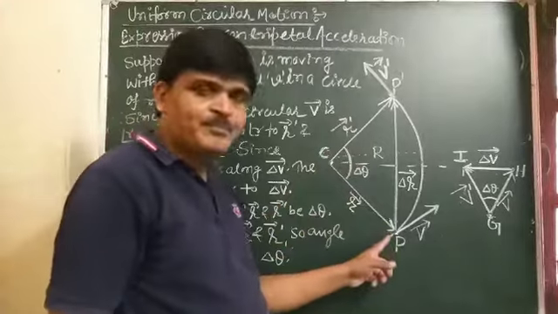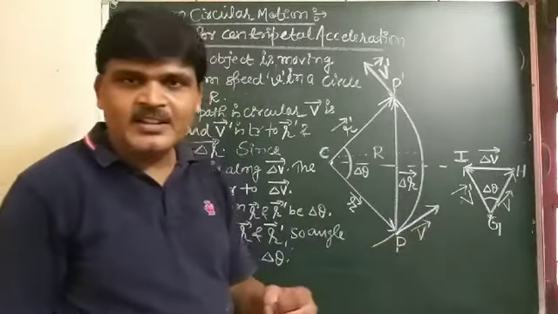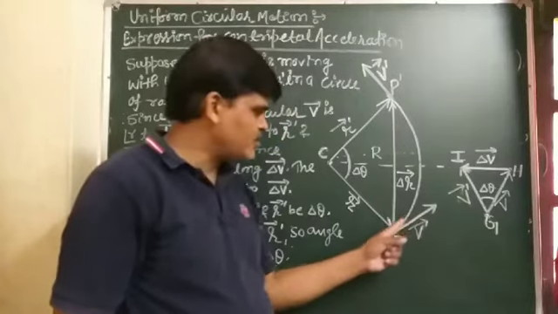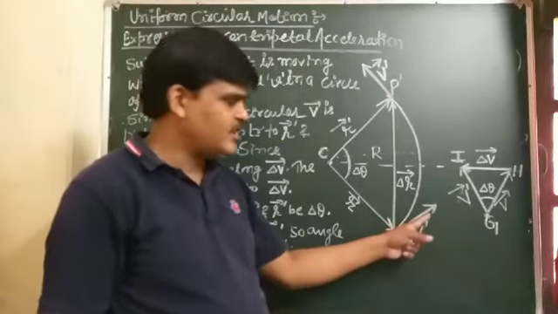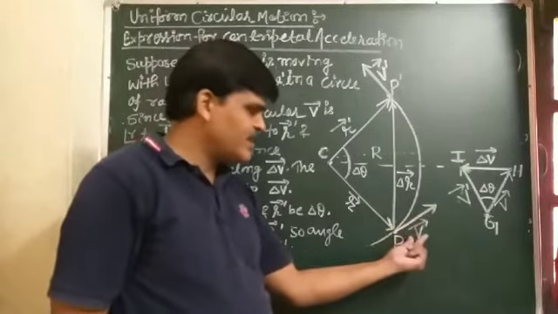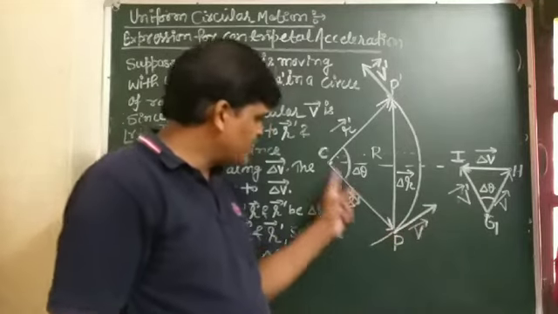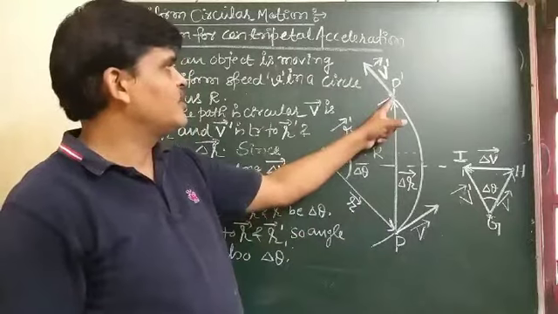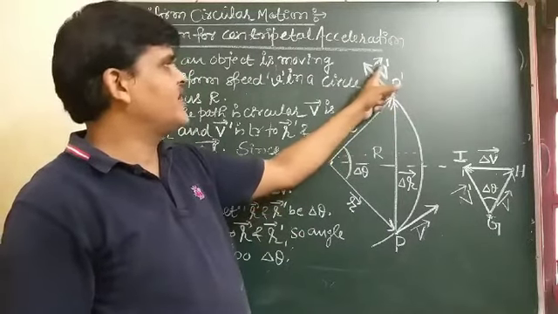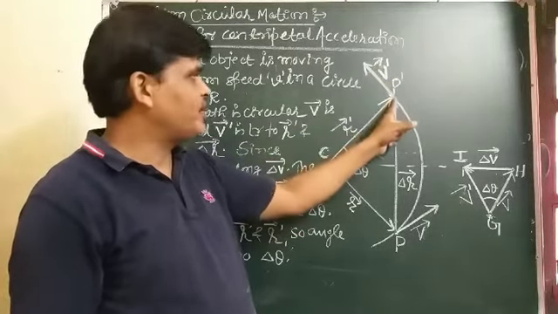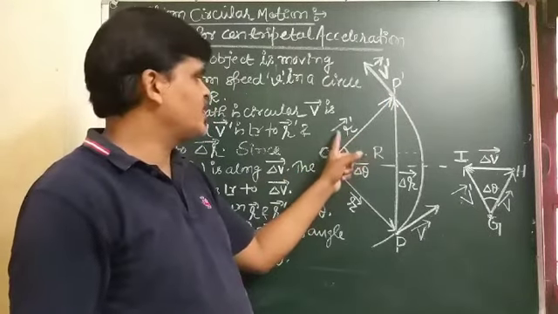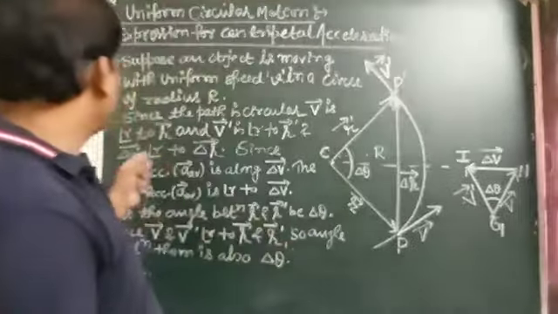The velocity of the object at any point on the circular path is tangent to the circle, so velocity vector v is perpendicular to the position vector r, and velocity vector v' at point P' is also perpendicular to vector r'.